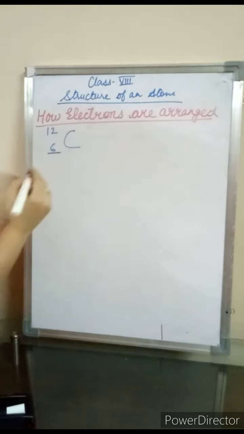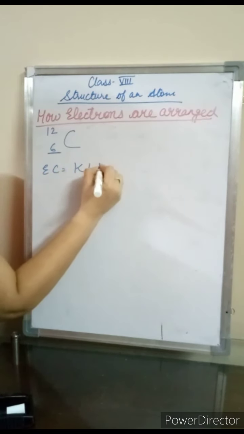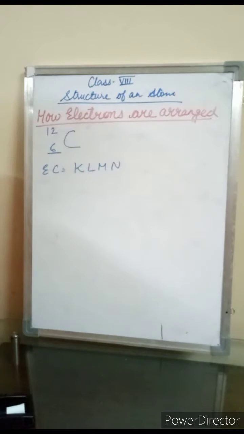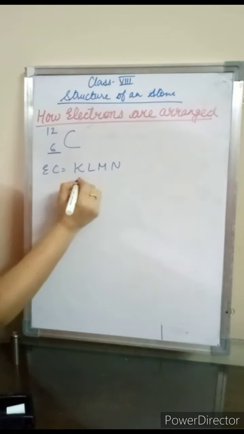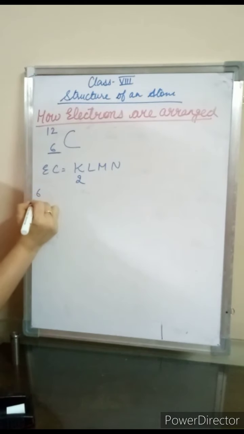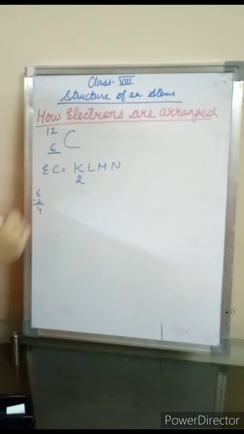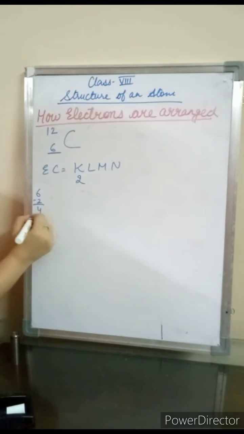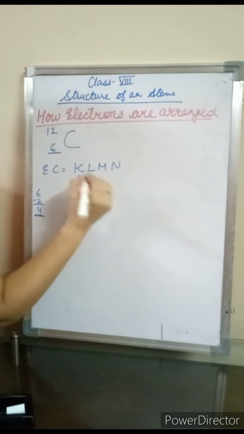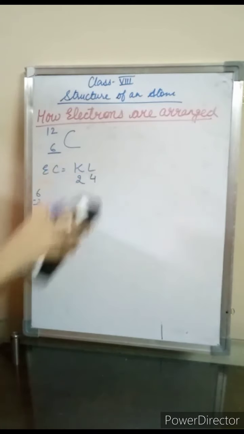So it is 6. Very first we will write the electronic configuration K, L, M and N. Now I have told you how many electrons can be accommodated by the K shell. That is 2. So 6 minus 2, how many are left? 4. In the L shell we can accommodate either 8 electrons or fewer than 8 electrons, but not more than 8 electrons. So what is left over here? 4. So M and N, no need. We will erase them.